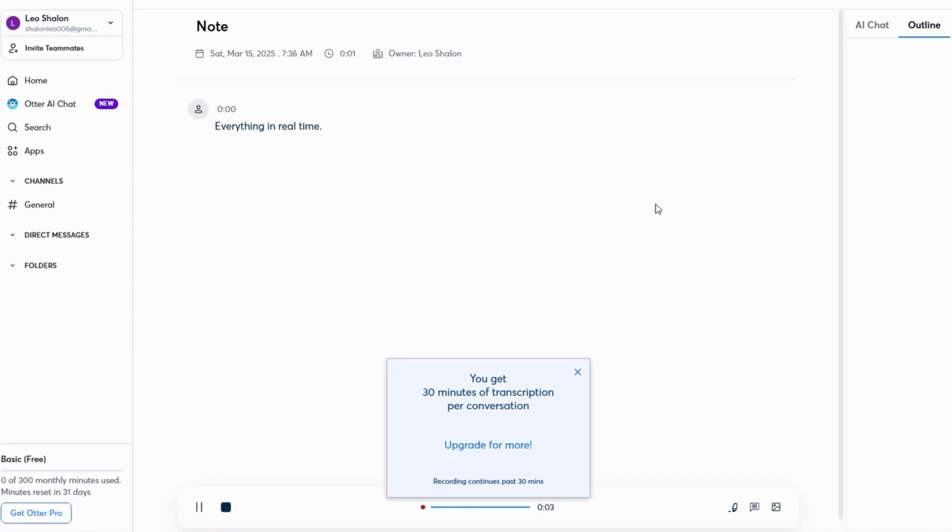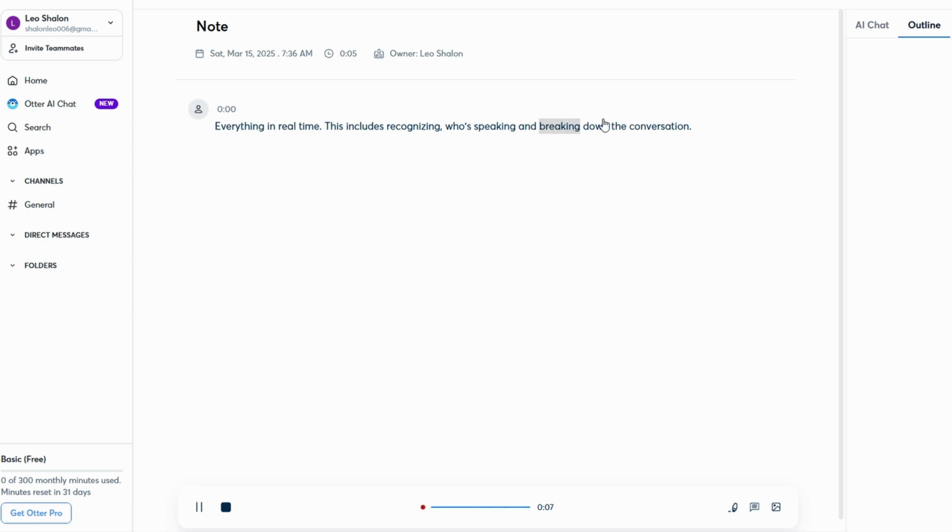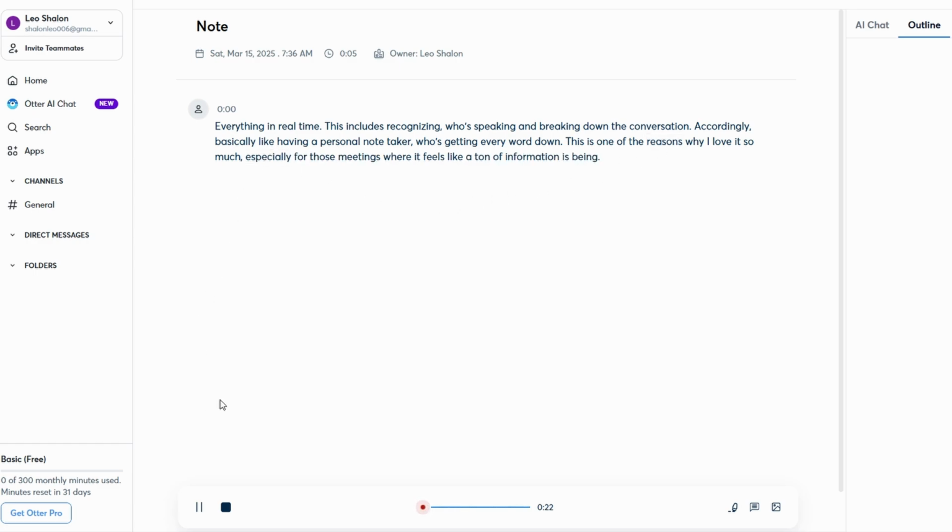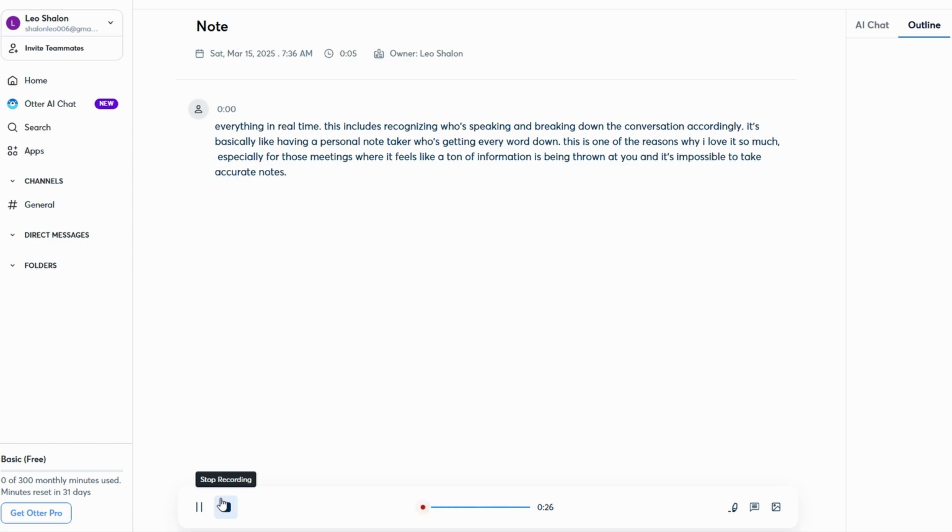This includes recognizing who's speaking and breaking down the conversation accordingly. It's basically like having a personal note-taker who's getting every word down. This is one of the reasons why I love it so much, especially for those meetings where it feels like a ton of information is being thrown at you, and it's impossible to take accurate notes fast enough.